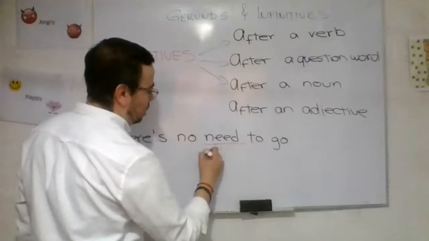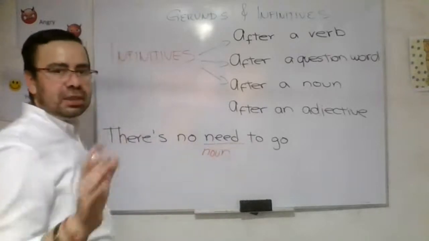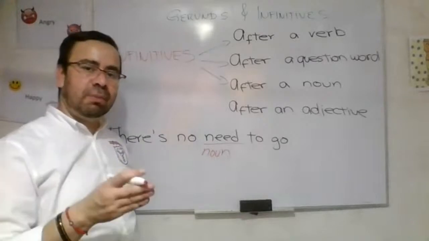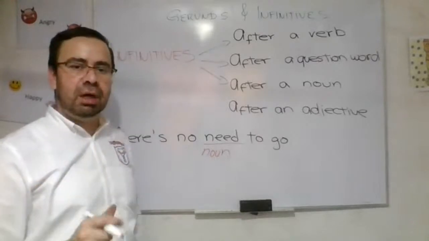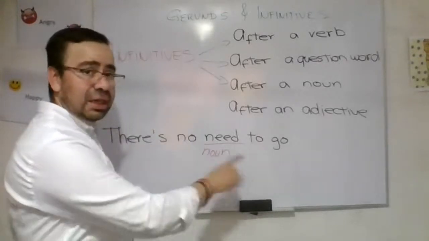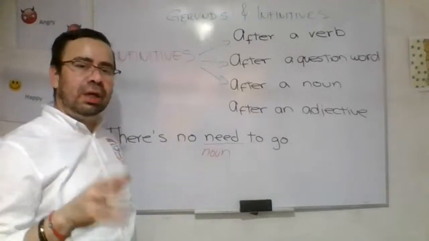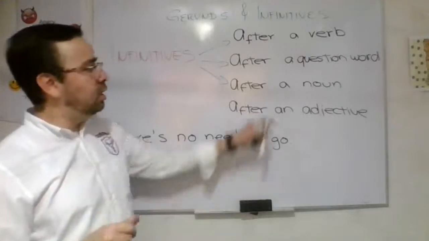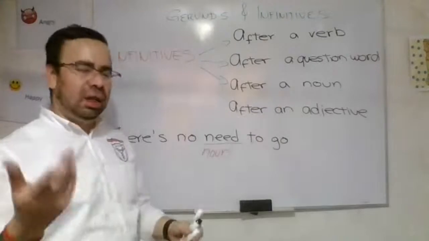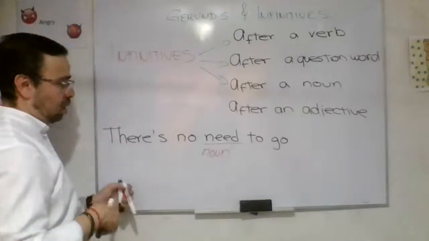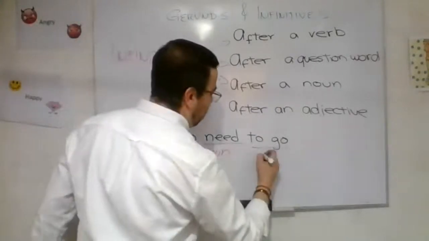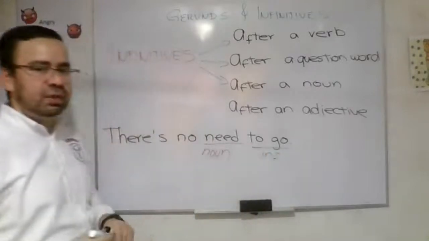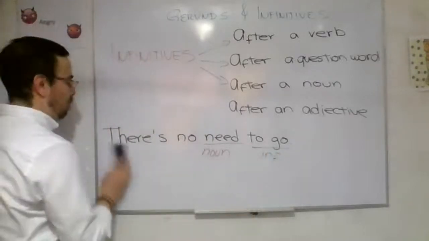In this case, it's a noun, but teacher, need is a verb. Yes, need is a verb. But in this sentence, need is working as a subject, okay? It's working as a noun. And logical, to go is the infinitive. Thank you. The last one.